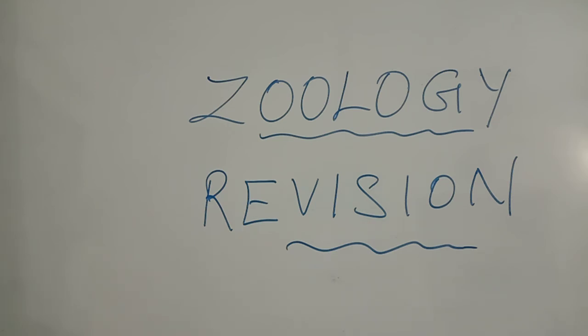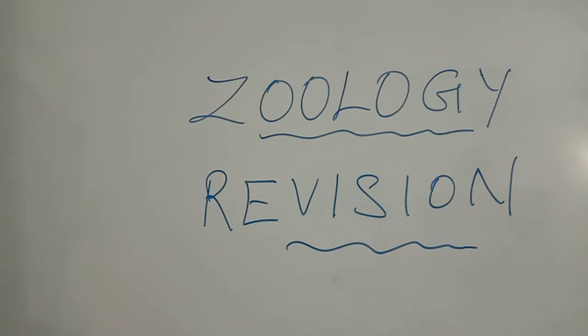Then the next 2 mark question is kin selection. And the next 2 mark question is holandric gene. Okay, kin selection, holandric gene. Then haplodiploidy in honeybee. Haplodiploidy in honeybee is very important for a 3 mark question. Understand, my dear students? Then the next 5 mark question is inheritance of X-linked genes.